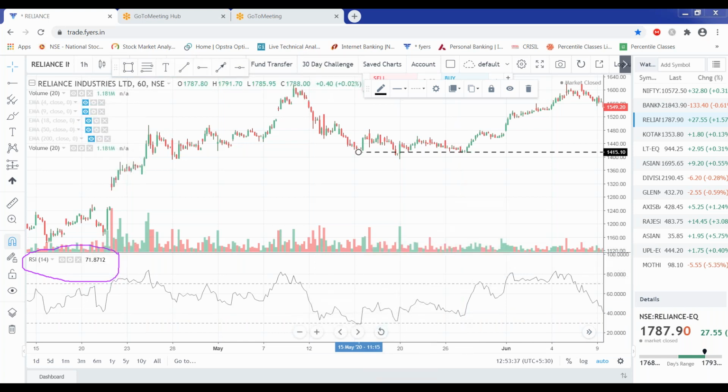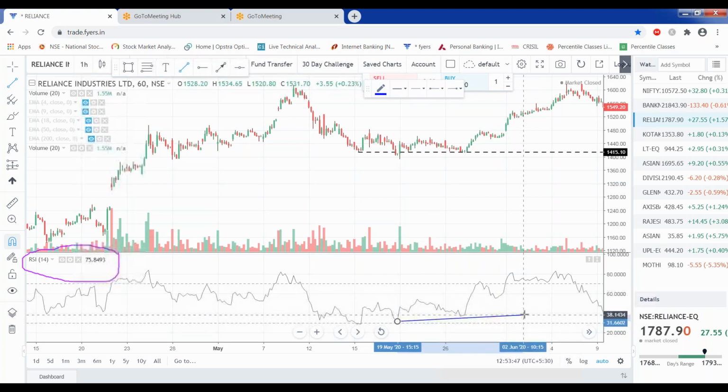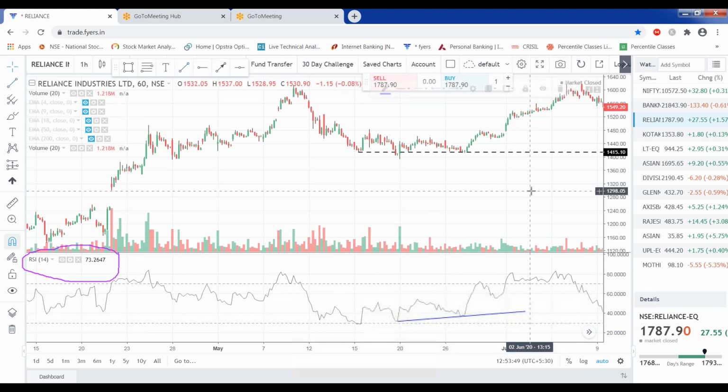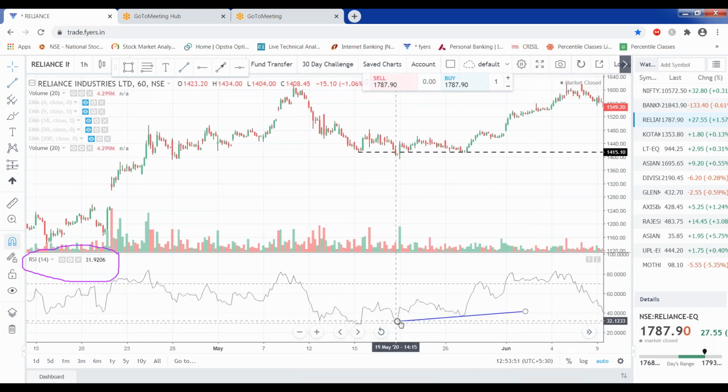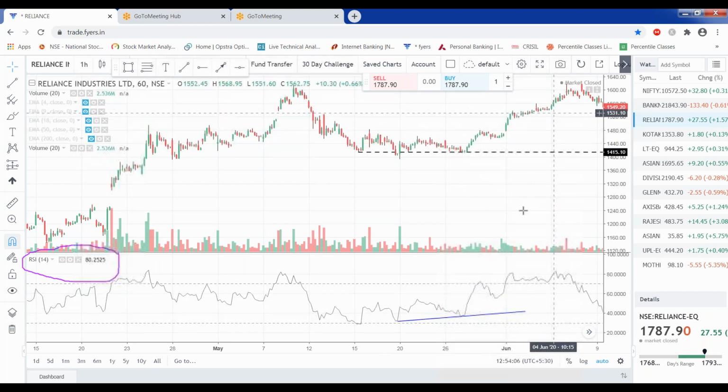In the case of divergence, what is the meaning of divergence? Let me show you what I am talking about. So this is the case of divergence. RSI is making higher lows, but price has not moved on upside. But then what happened? When it made the higher lows, RSI also started moving on upside, and the price also started moving on upside, and it has continued above that.